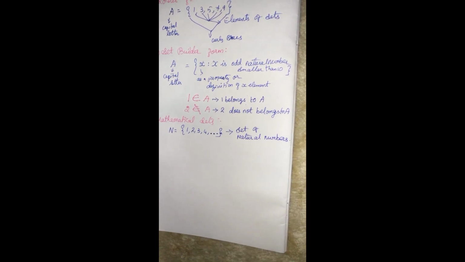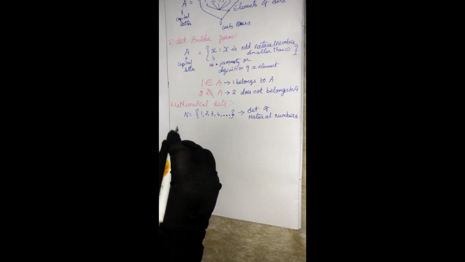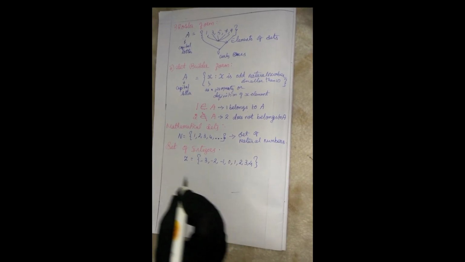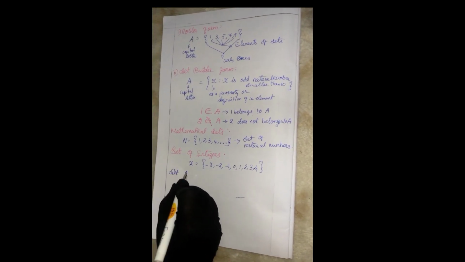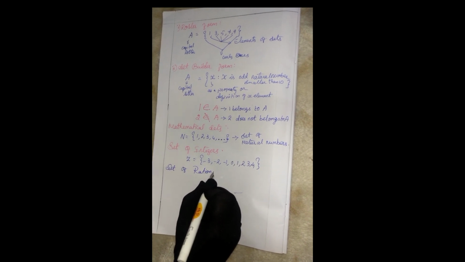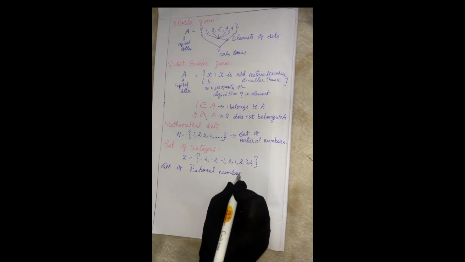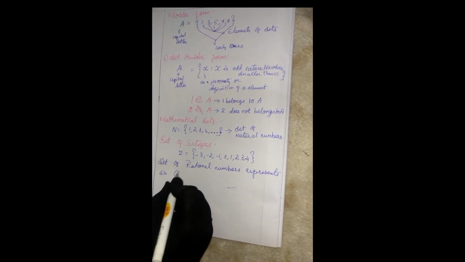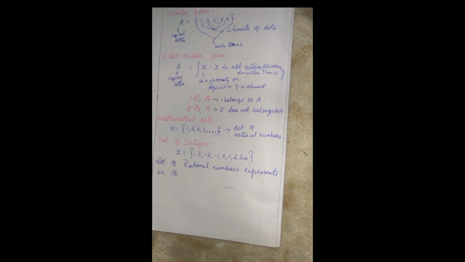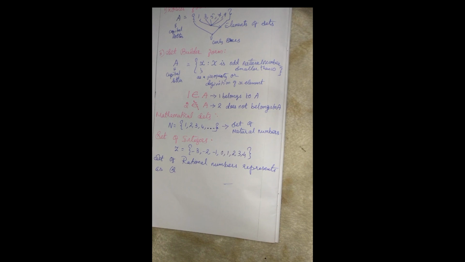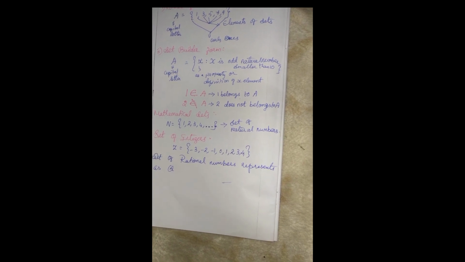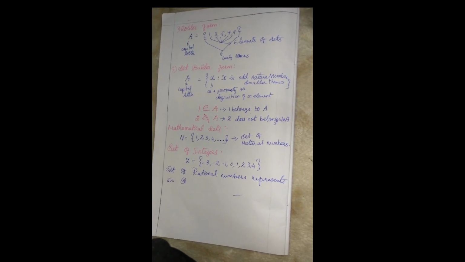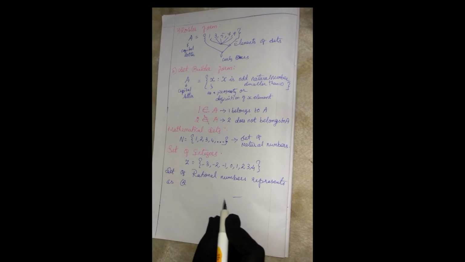Then the set of integers, let me tell you, and the set of rational numbers is represented as Q, because it is infinite and we cannot list it. Vice versa, the set of irrational numbers as T and the set of real numbers as R.